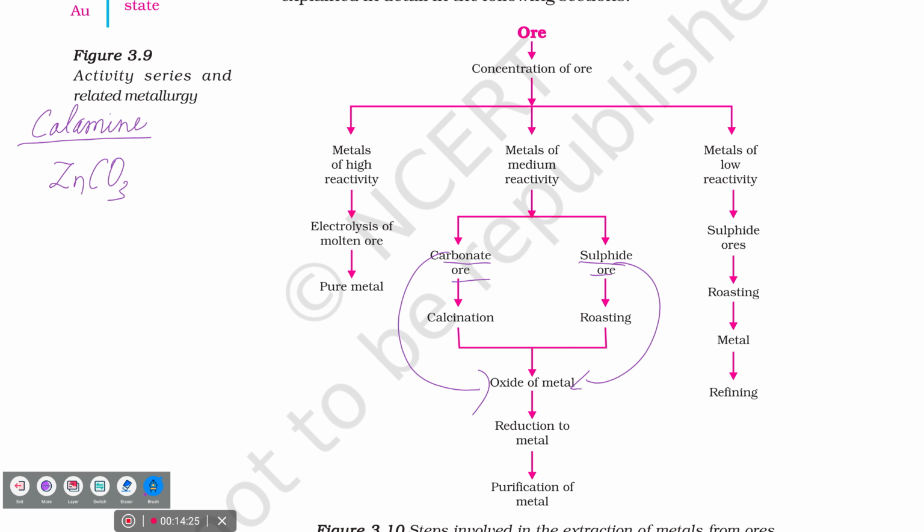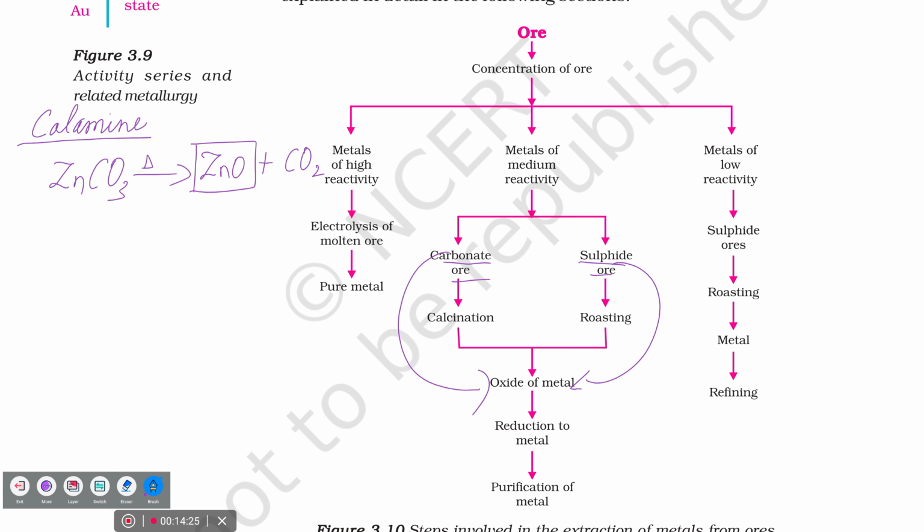Whether we have to write plus O2? Whether we have to write oxygen or not? Why should we not add oxygen? I told you this calcination will take place either in the presence of oxygen or in the absence. So no need to write oxygen. What is the condition I said? The ore will be converted into what? So zinc carbonate will be converted into what? Which gas will be released? CO2. Carbonate means CO2 gas will be released.